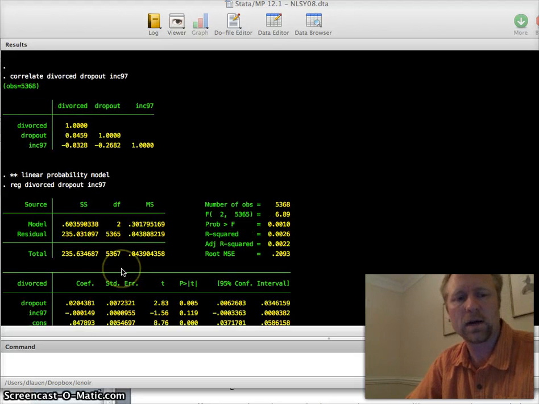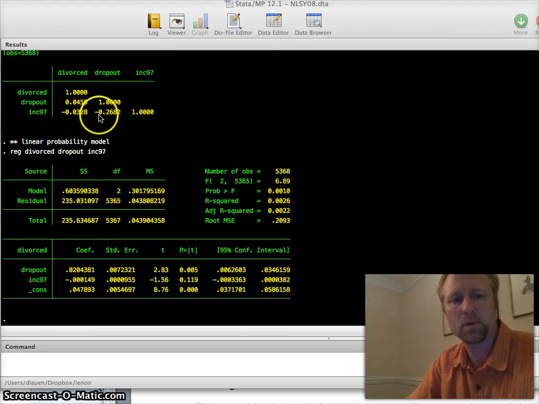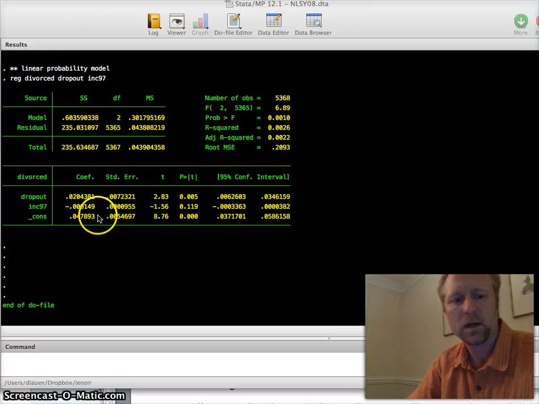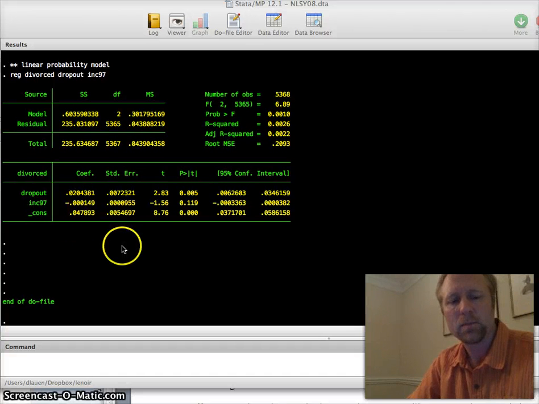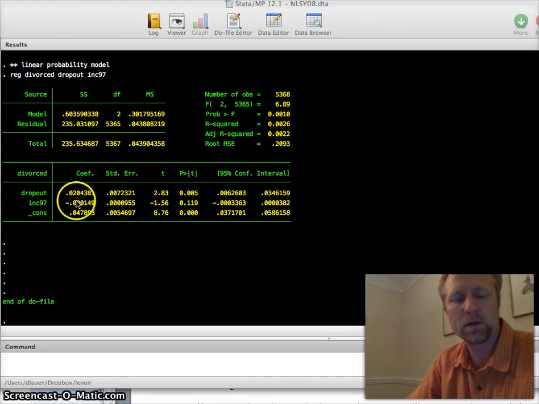It goes down a little bit because the product of these two correlations is positive, so the other thing is estimated with a little upward bias. But the way we interpret this is basically the same with the dropout: being a dropout increases the probability by 0.02 points.